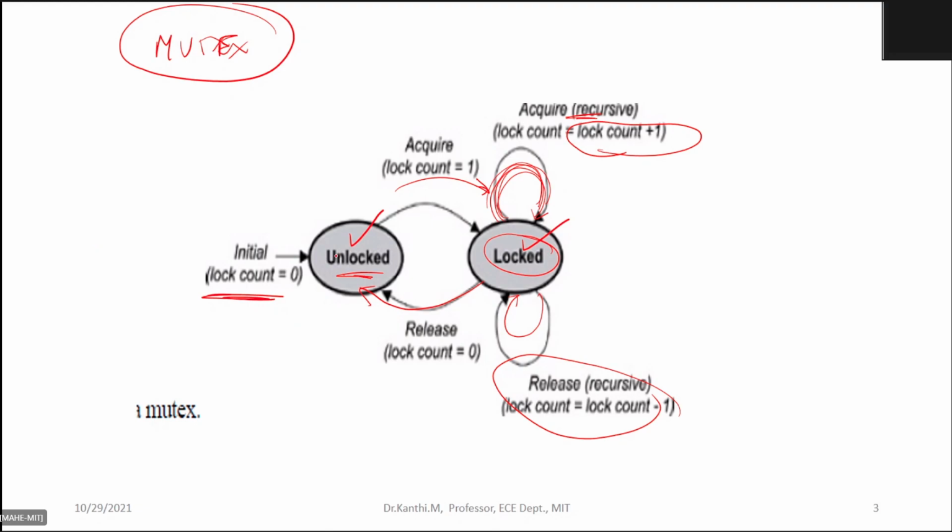Please try to understand that in a mutex we have two states: locked and unlocked. Locked means the process which holds the key can continue execution, and till it releases, the other processes cannot. It is some sort of a mechanism through which you hold other processes from entering the critical section.